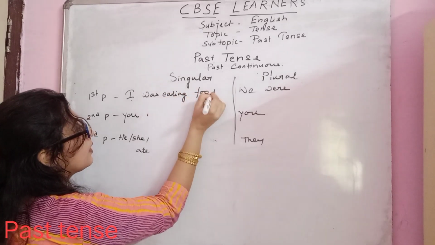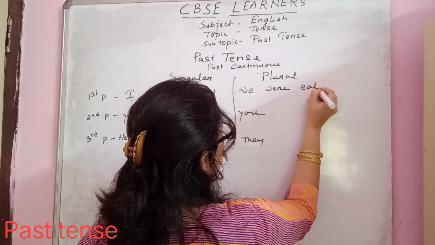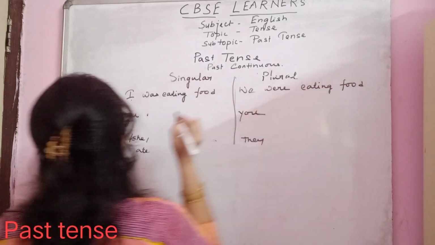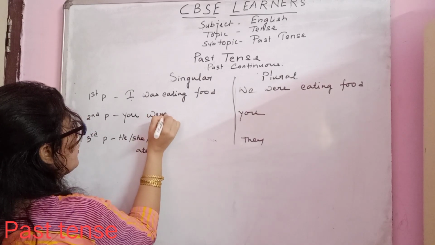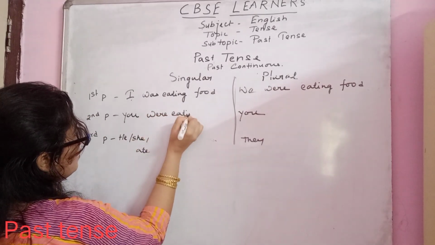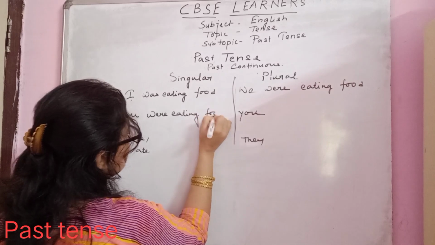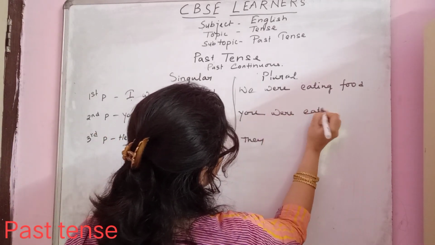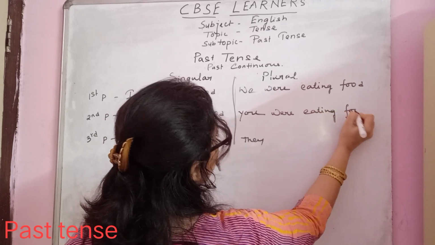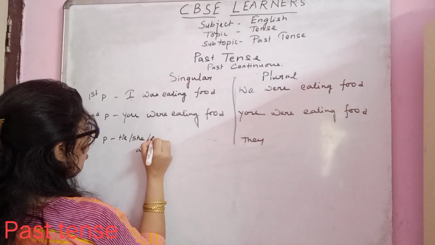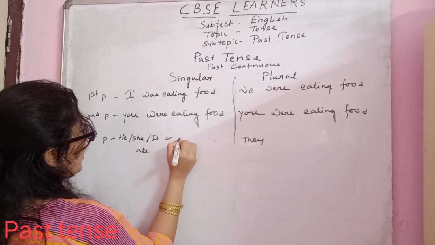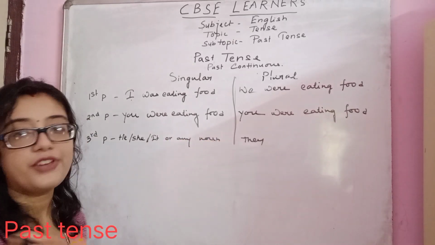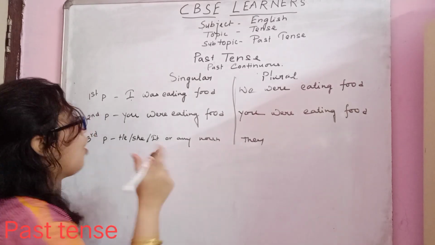food. You were eating food. And he, she or it or any noun in case of, so what is the past form of is? Past form of is also was.